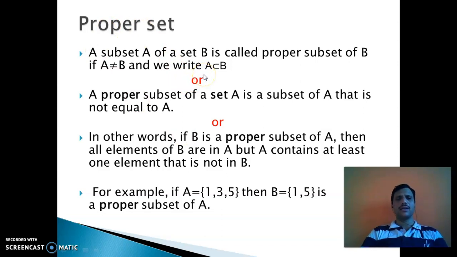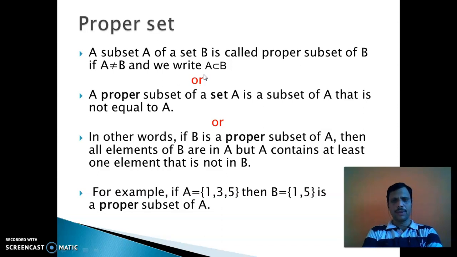Another way we can say is that a proper subset of A is a subset of A that is not equal to A. Or another way we can say that if B is a proper subset of A, then all elements of B are in A, but A contains at least one element that is not in B.